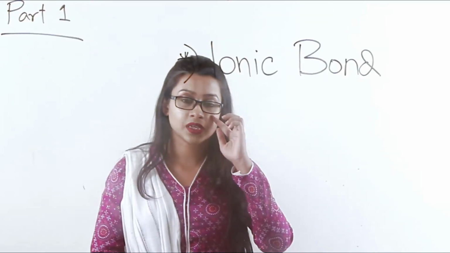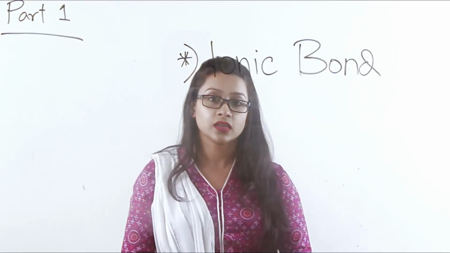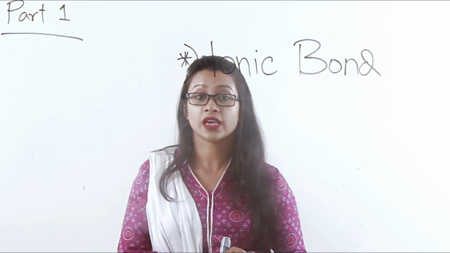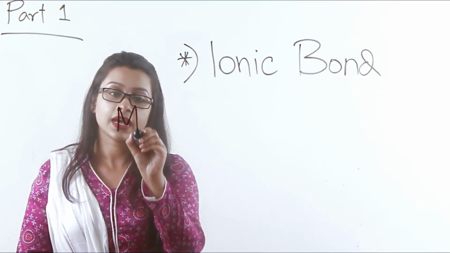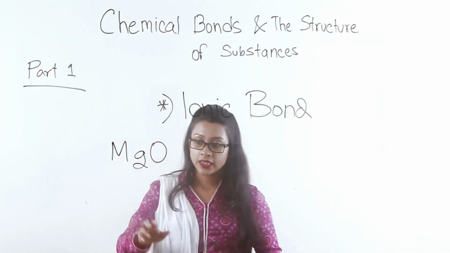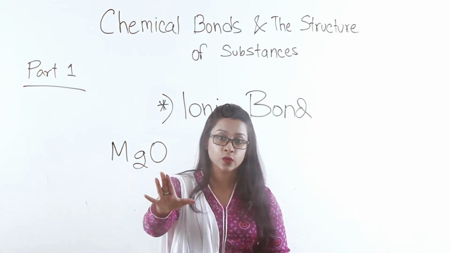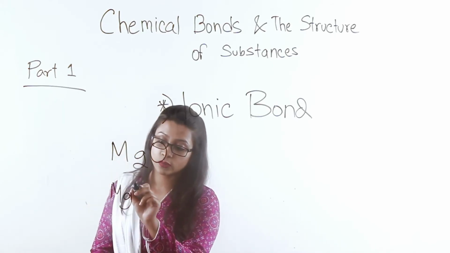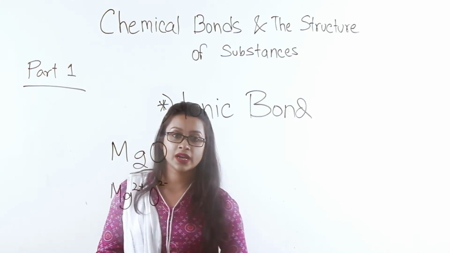Compounds such as magnesium oxide, aluminium oxide, calcium chloride, calcium oxide are also examples of ionic compounds. For example, magnesium oxide has a formula of MgO. Herein, magnesium is the metal and oxide is the non-metal. Magnesium has an ion with the formula Mg2+, oxide is an ion with the formula O2-.